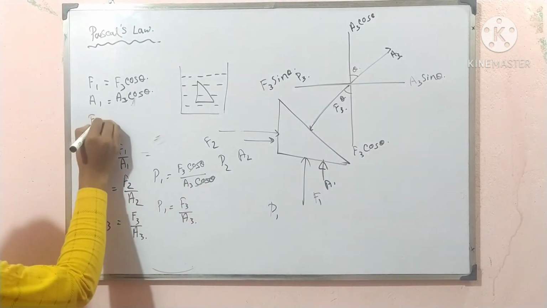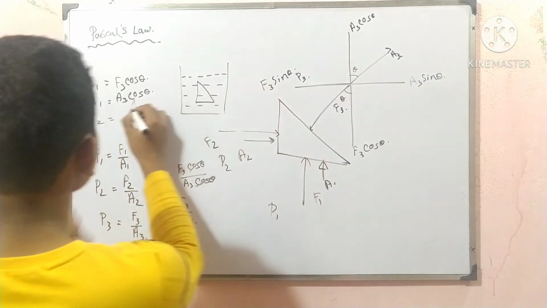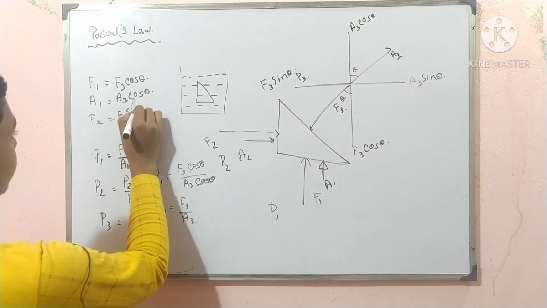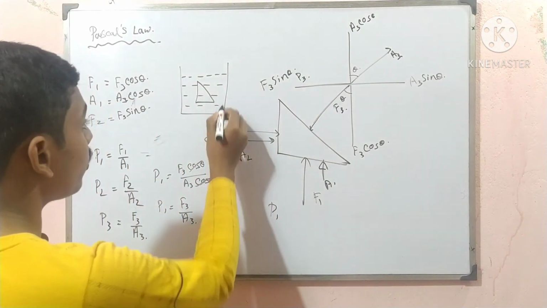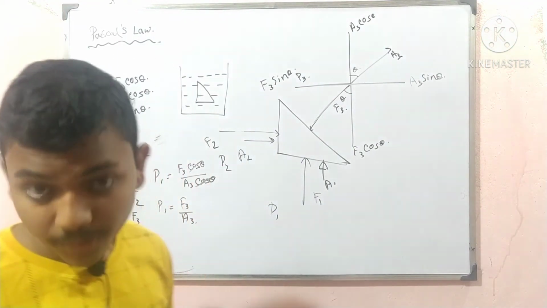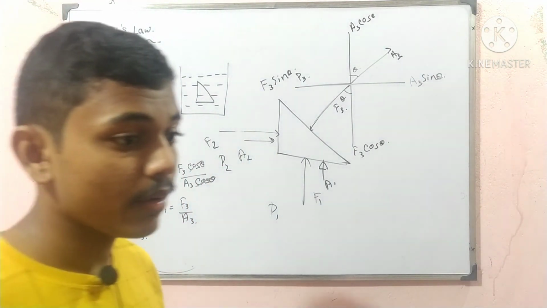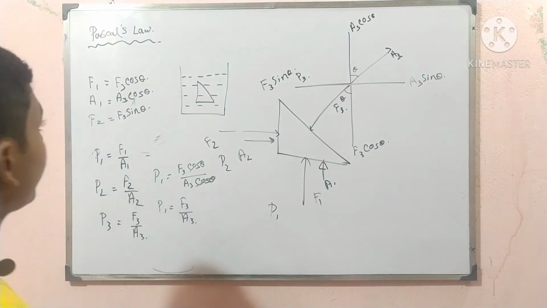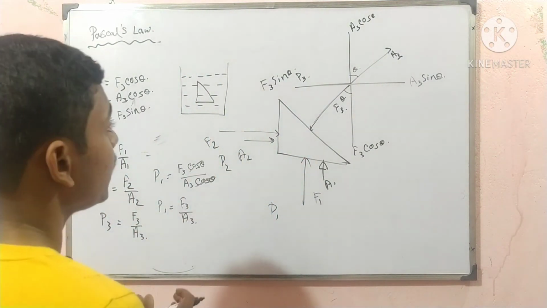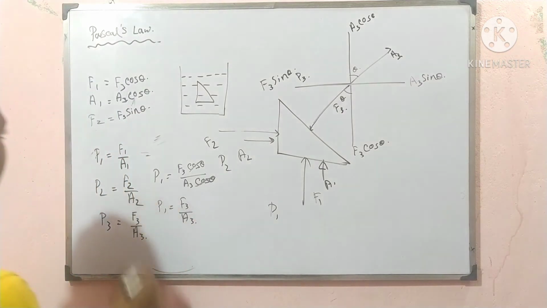Now F2 opposes F3 sin theta. The two will be equal because this body is in equilibrium, and today's topic is hydrostatics, which means the fluids are at rest. So the body is also at rest, it has equilibrium, it is not moving.